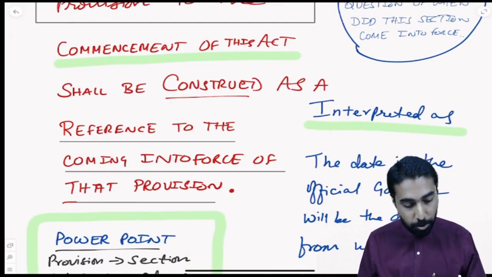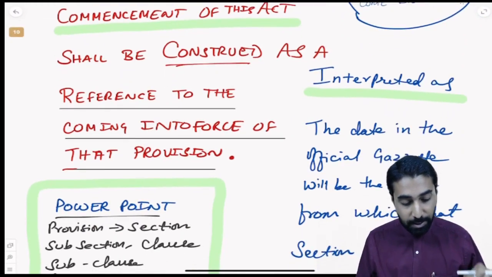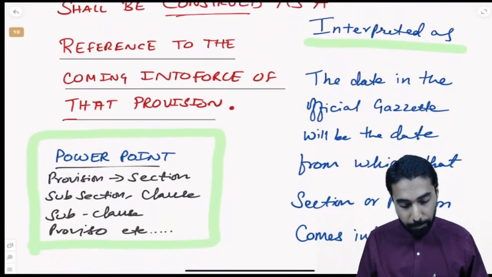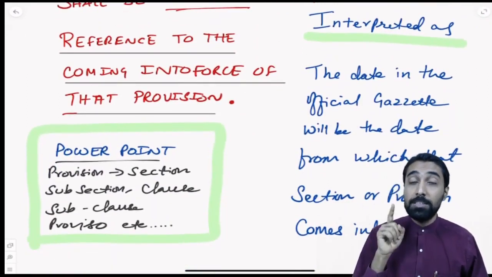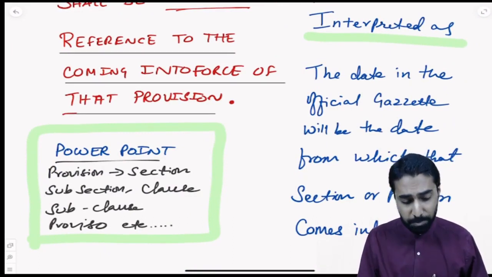So that shall be construed. Construed means interpreted. It will be interpreted as the date from which it is in the official gazette. That is most important. From which date is any section applicable? From the date on which it was given in the official gazette. Simple logic. Whatever we studied, that is what it means in simple words.